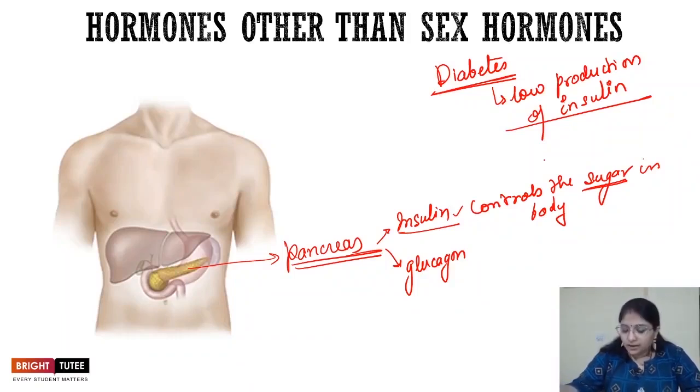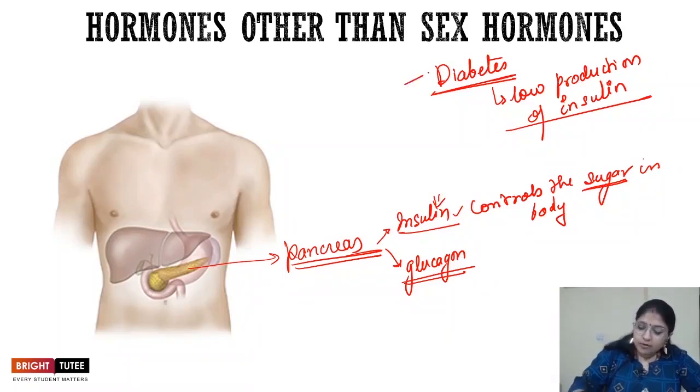Whenever there is a need, the glucagon will convert the glycogen into sugar, and it is utilized by the body. In the absence of insulin, the amount of sugar keeps on accumulating, or rather I should say it keeps on increasing in the body, causing the disease diabetes, right?